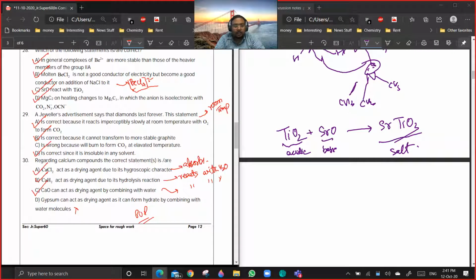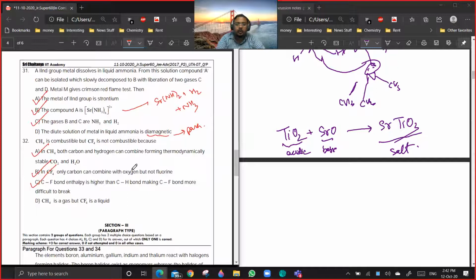No, all the first three will be acting as drying agents. Gypsum cannot act as a drying agent. That is what my point is. Plaster of Paris can act as a drying agent because it has a tendency to absorb water and then solidify to form gypsum. Is it clear? Yes, sir. Okay.